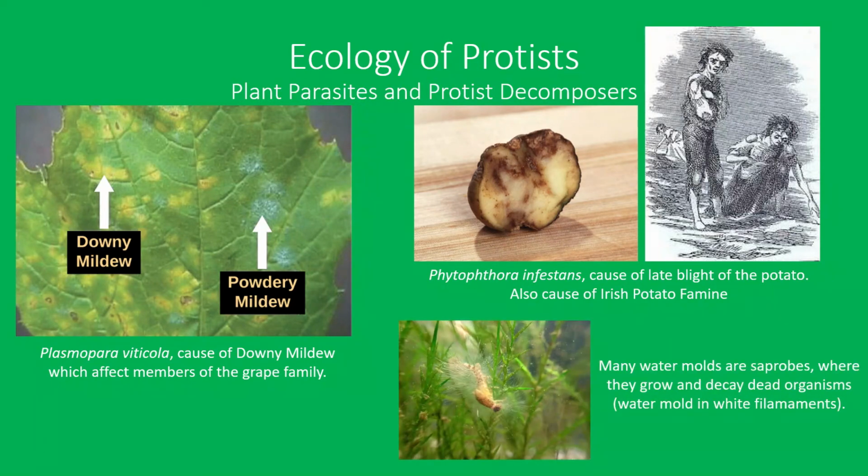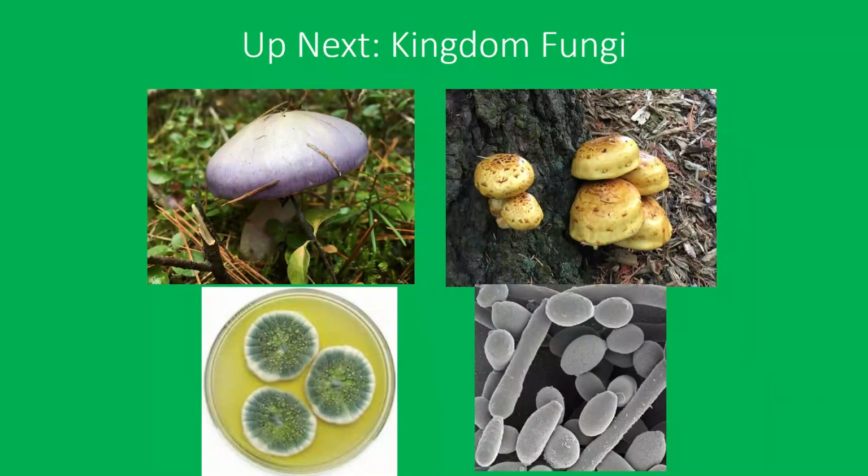Some protists play an important role as saprobes. Saprobes grow on dead and decaying organisms, receiving nutrients from them and recycling them back to the soil or substrate. So while protists are a complicated classification of eukaryotic organisms, we will be looking next at the true monophyletic grouping, kingdom Fungi.